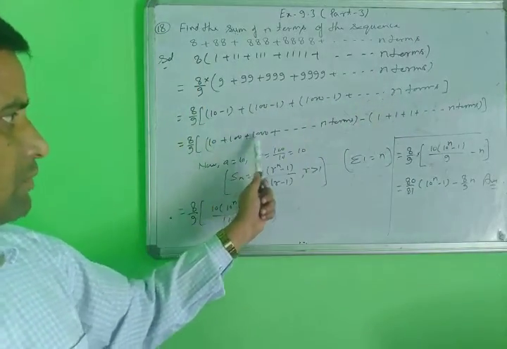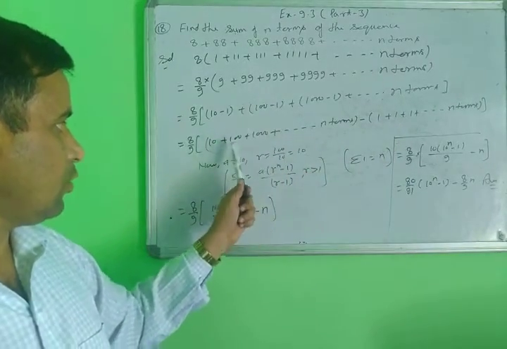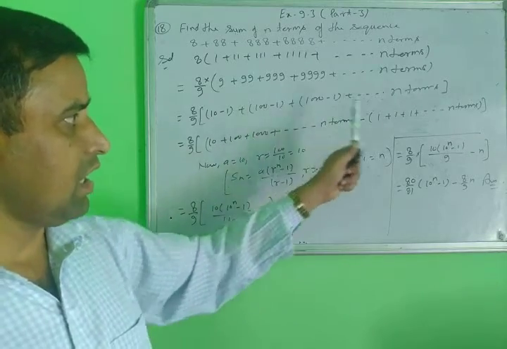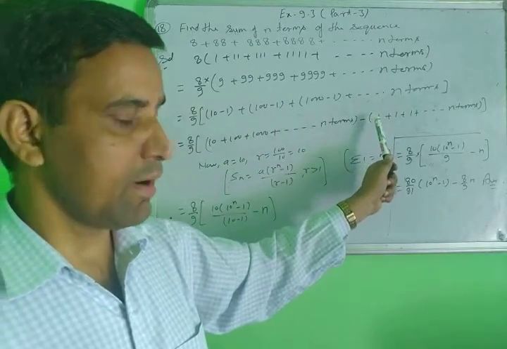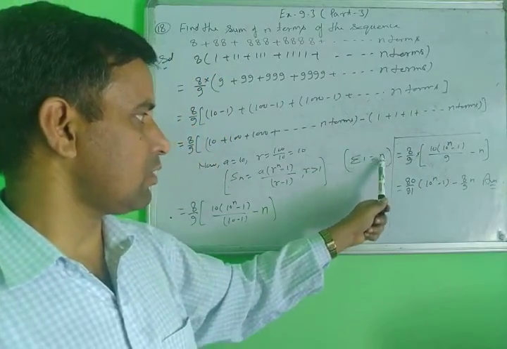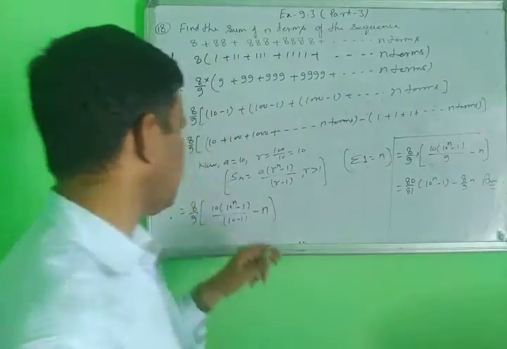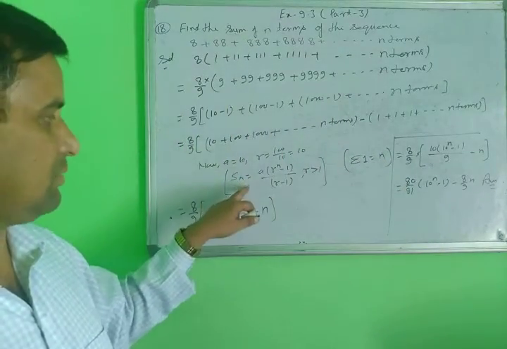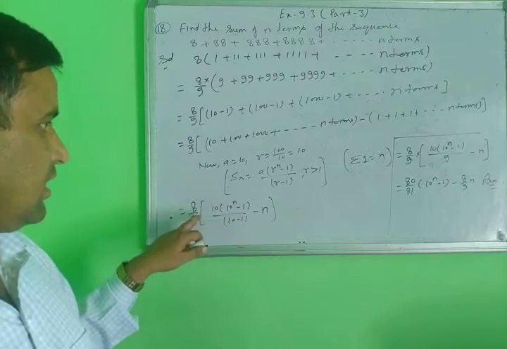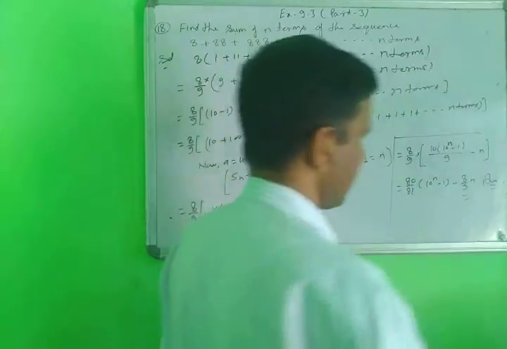Do separately this term, this one and this one. So then you will be using in this part the sum of the n term of the GP, and in this part the sum of the n term of the 1. The value of this sigma 1 equal to n. And this one is the sum of the n term of the GP using here A as 10 and R as 10. So 8 upon 9 multiplied and divided. This is your final answer.